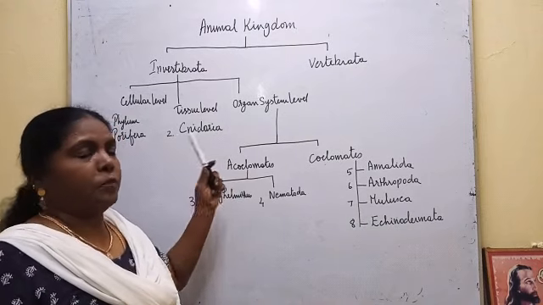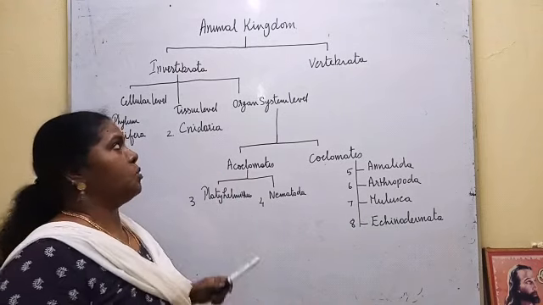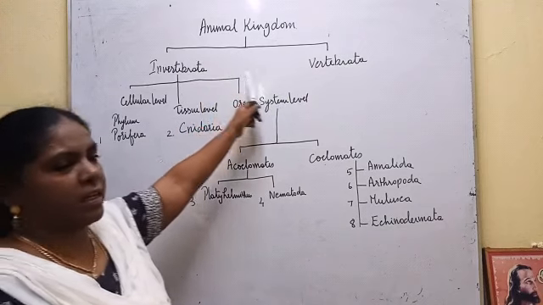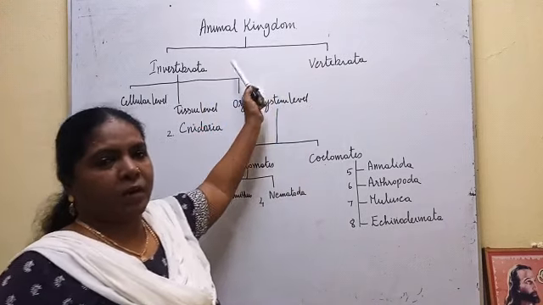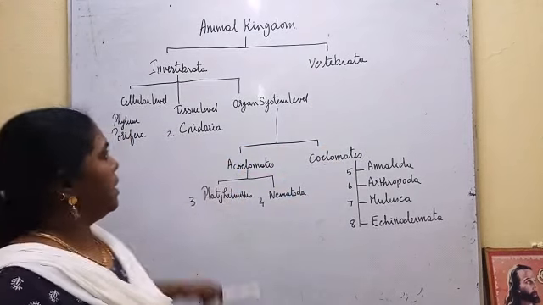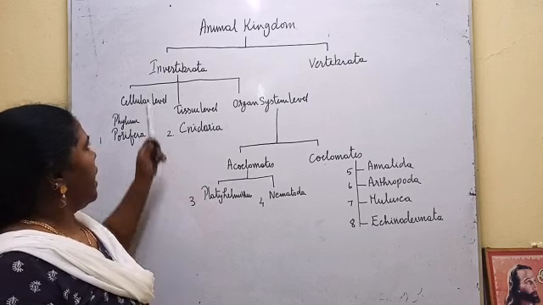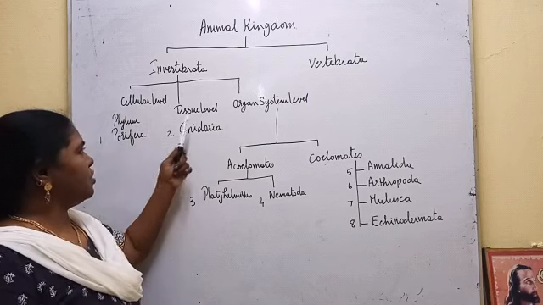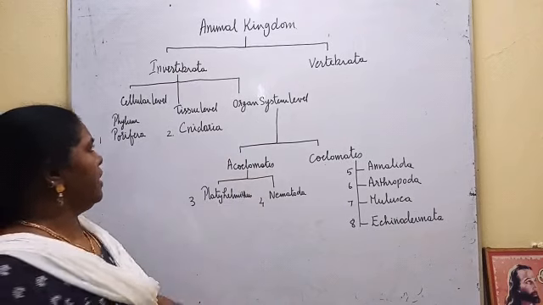On the basis of presence and absence of backbones, animal kingdom is classified into two main categories, invertebrata and vertebrata. Invertebrata, they do not have the backbone. Vertebrata, they have the backbone. Invertebrata, again, they are classified on the basis of the cellular level, tissue level, organ system level.